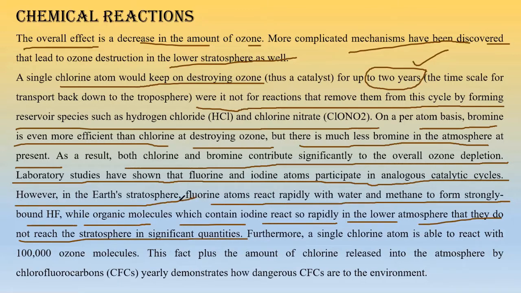As fluorine and iodine, this type of molecules, they are trapped in the troposphere only. They react with different compounds and form their own stable compounds. That's why they don't travel to the stratosphere, because they are happy in the troposphere only. But chlorine and bromine, they travel to the stratosphere and they destroy the ozone layers one by one.